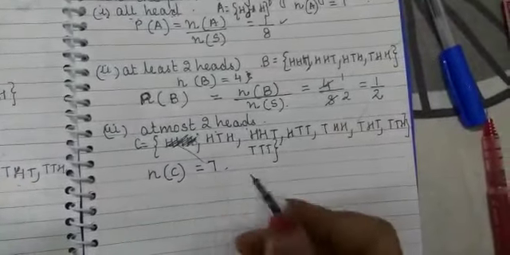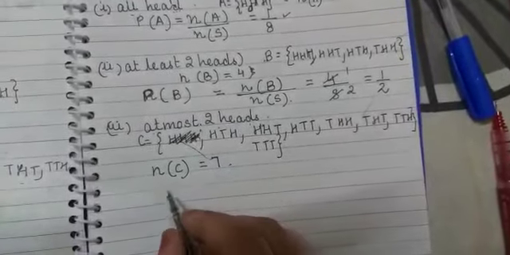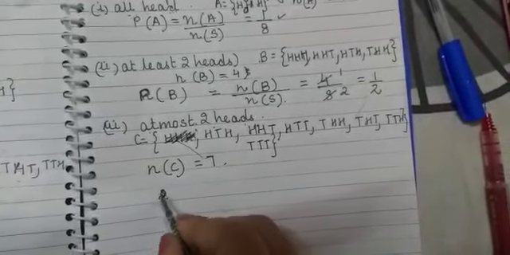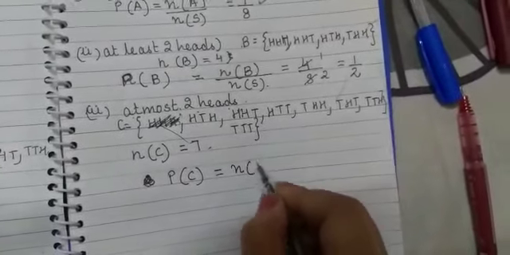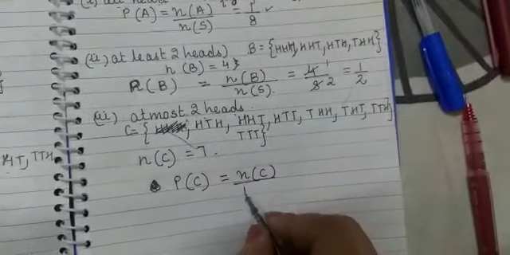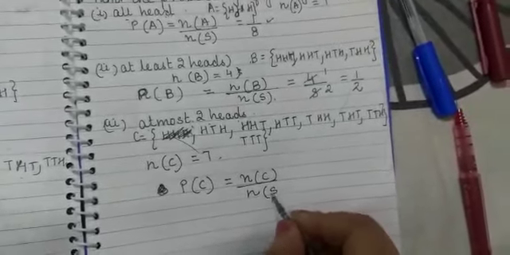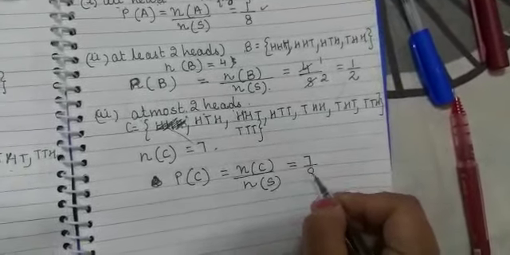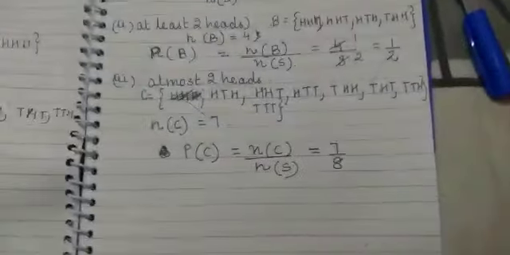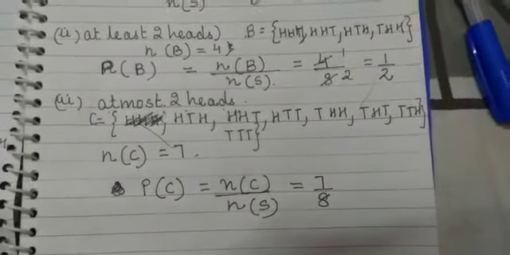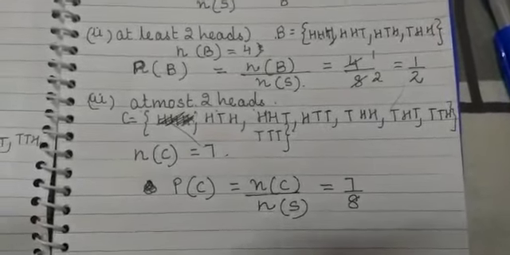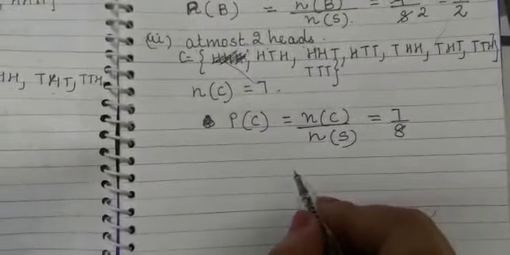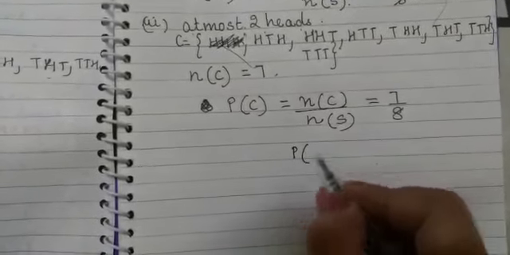So what is the probability that at most 2 heads will be there? The probability that at most 2 heads will be there is number of favorable outcomes upon total number of outcomes, and we know it is 7 upon 8. So you must know what at most means. At most means maximum 2, and the minimum it can be is 0 also.